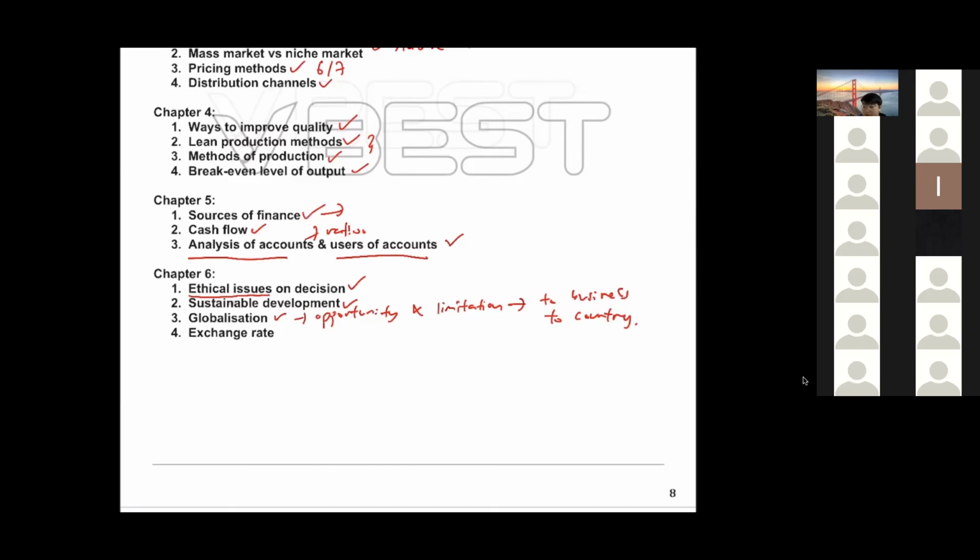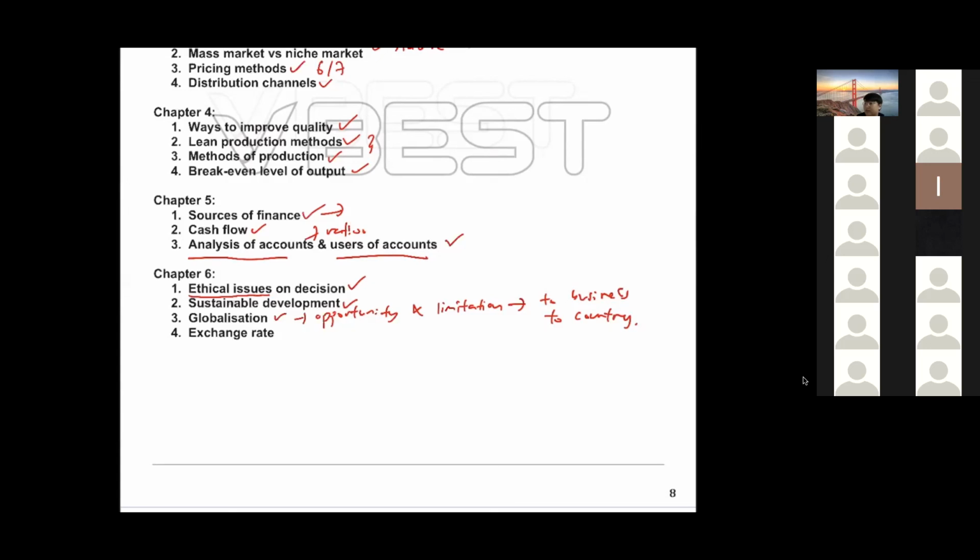There is a difference. When you say to the business, it means you're able to increase your market share, sales and profit when you set up in another country. But to the country, you're able to reduce unemployment. From the country's perspective, if a multinational company sets up in my country, this will reduce unemployment because they will employ people from my country.